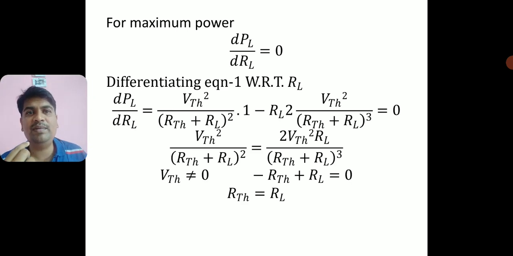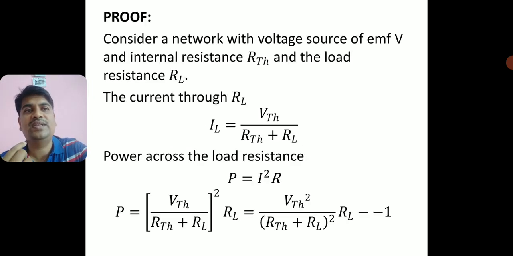So what is dP by dRL? I have the equation for the power here, which is VTH square by RTH plus RL whole square into RL. This is the power equation I know. Let us differentiate this equation 1 with respect to RL and equate it to 0. That is the condition for maximum power. Let me simplify this, and finally I will get a condition. I am going to find a condition for the maximum power.